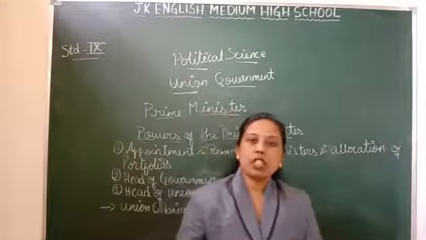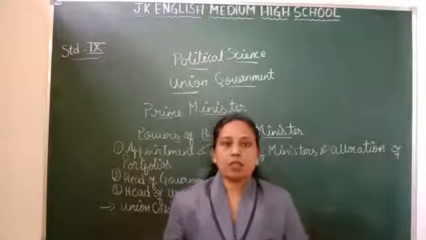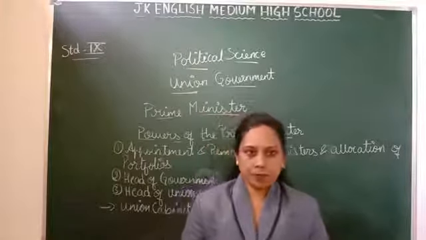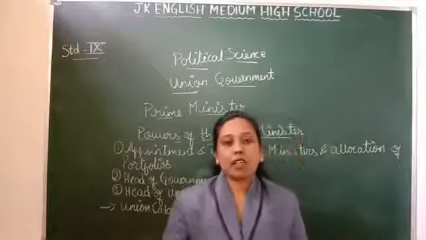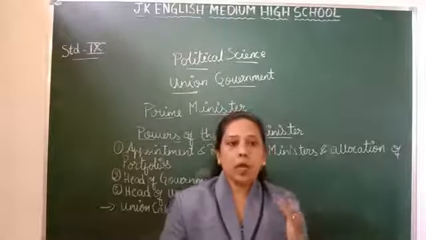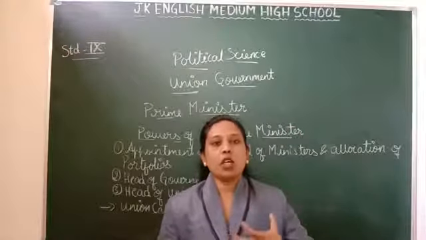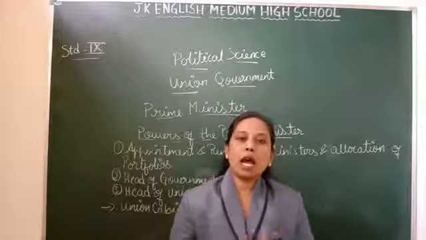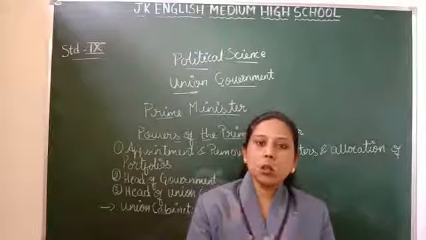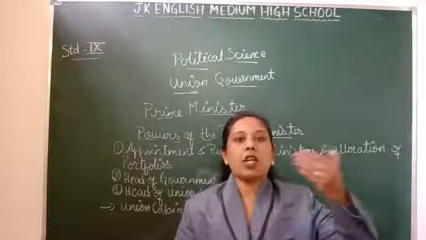The Constitution has provided for a council of ministers with the Prime Minister as its head to assist and advise the President. So the Prime Minister and his council of ministers, what will they do? They will assist and advise the President in the administration of the country. Administration means what? Ruling. The Prime Minister has the real power to carry out the administration. The President is only the head of the country, whereas the Prime Minister is the head of the government.